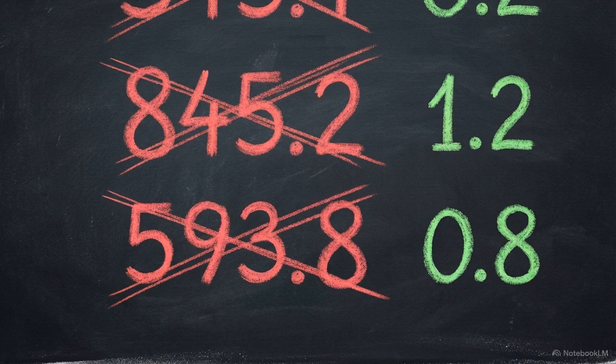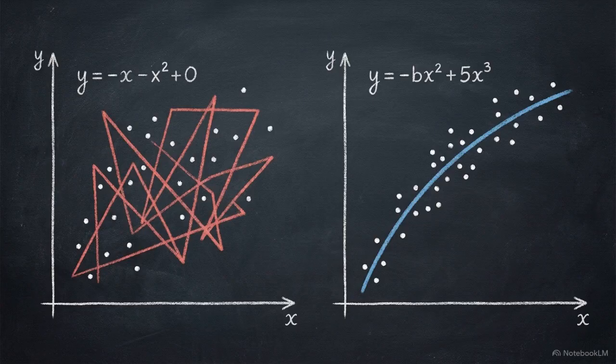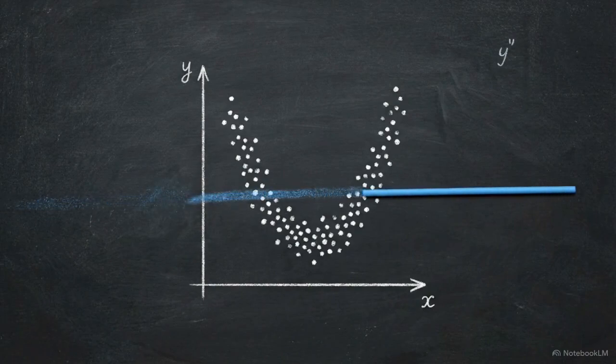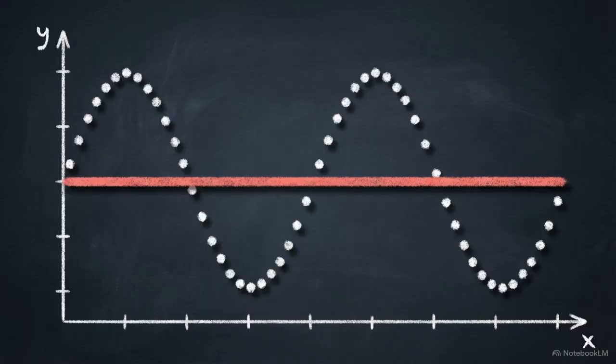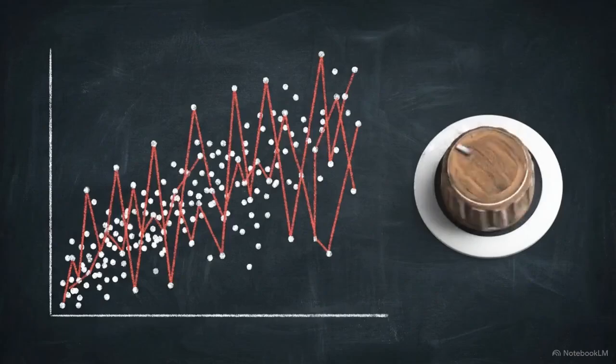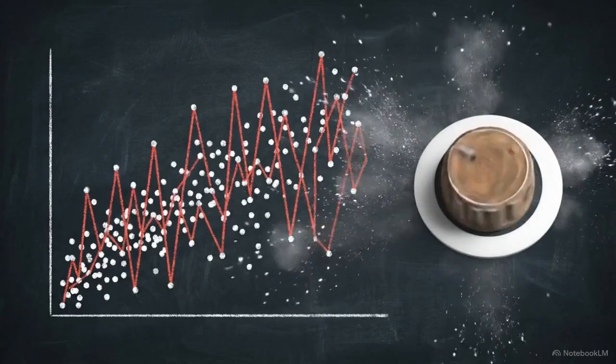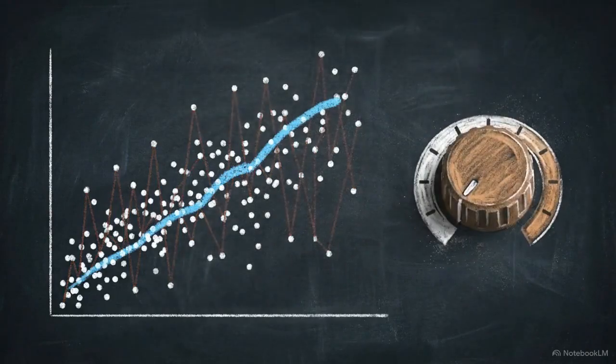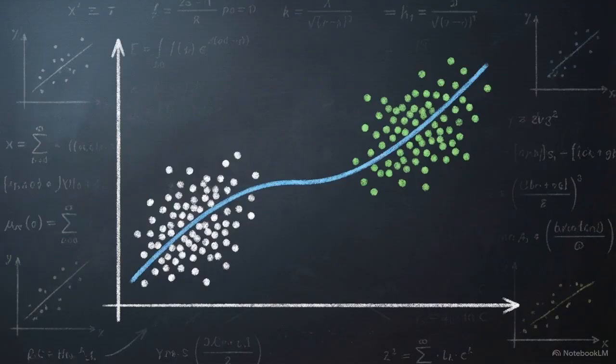This forces the model to shrink its weights, which might slightly reduce its accuracy on the training data, but makes the model much more stable on new data. However, if lambda is set too high, the model becomes too constrained to learn the actual patterns in the data. This results in underfitting, where the model is too simple to be useful. The lambda dial acts as the toggle between a model that memorizes every outlier and one that identifies broad, repeatable trends. It is the mathematical bridge between training data and generalized intelligence.